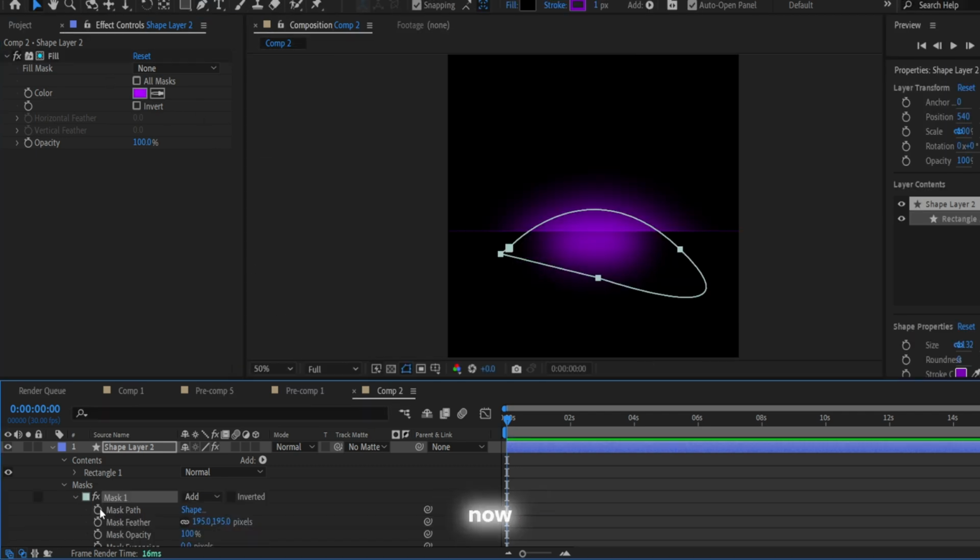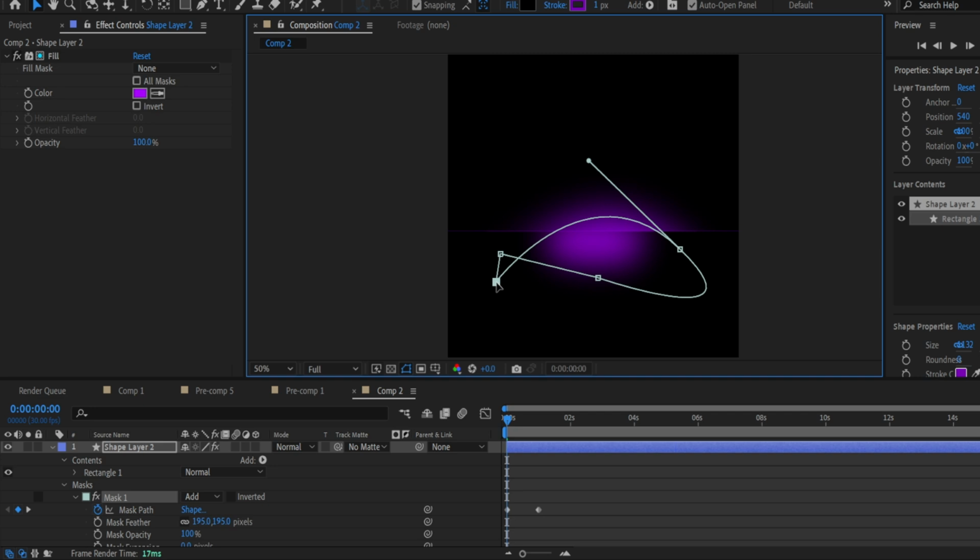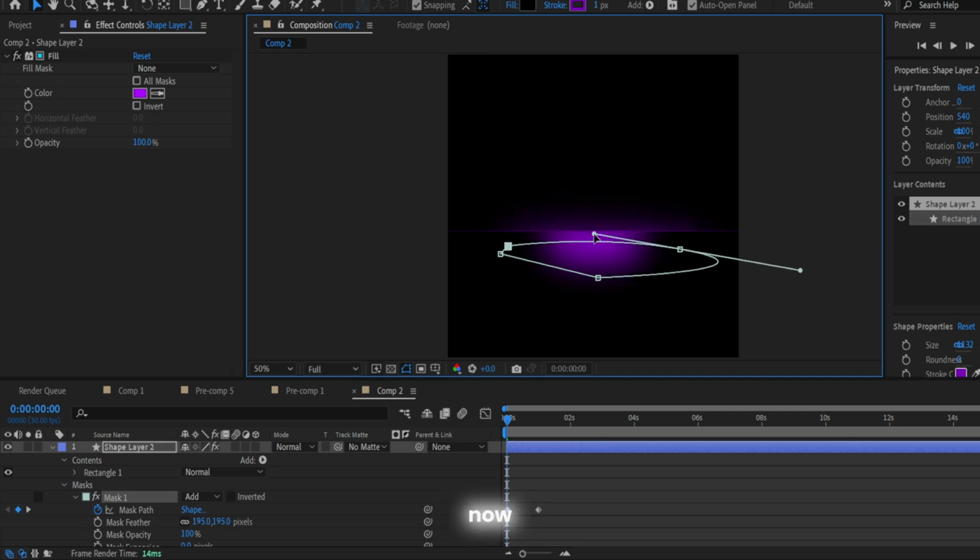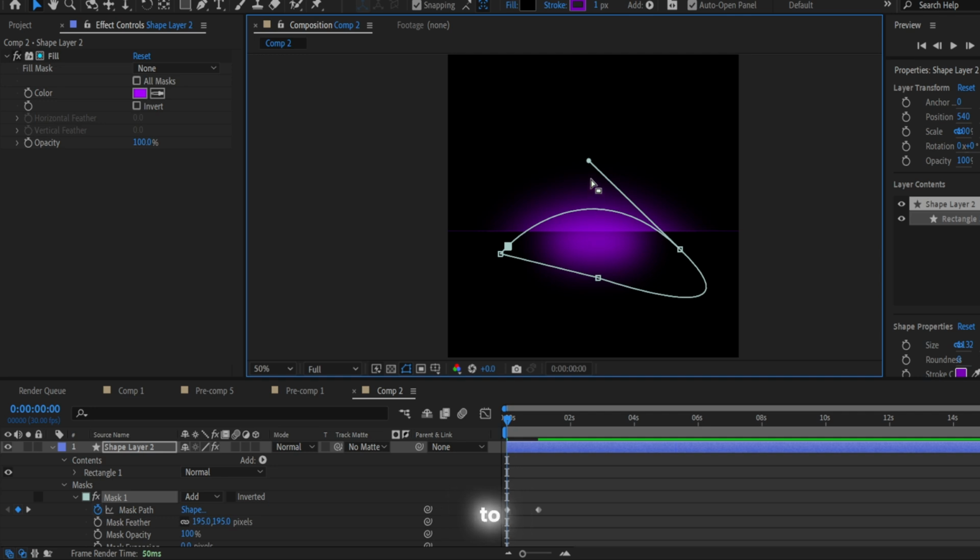So guys, now I want to edit our path, mask path I mean. So try to understand me. I want to make the beginning of our transition to make this appearing effect. So I want to make it from the bottom to the top. You will see now what I mean, because it's hard to describe it.